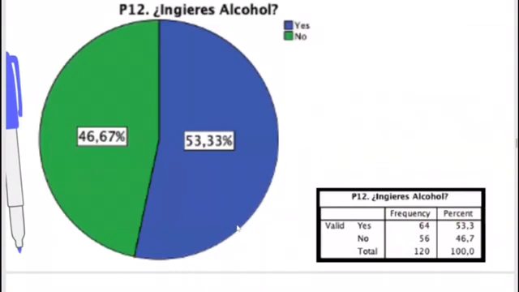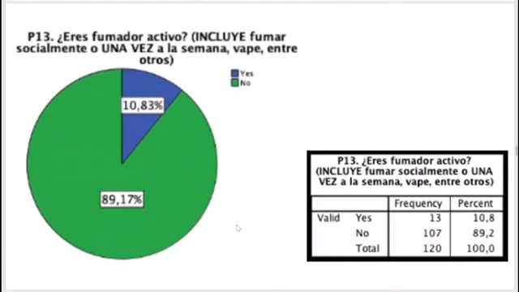About the alcohol consumption, we found out that 53.3% of students do drink alcohol, to the 46.67% who don't drink alcohol. 89.17% of students do not smoke, and 10.83% do smoke.